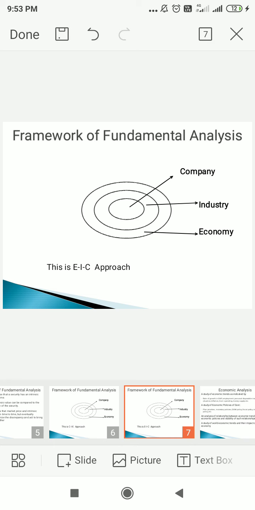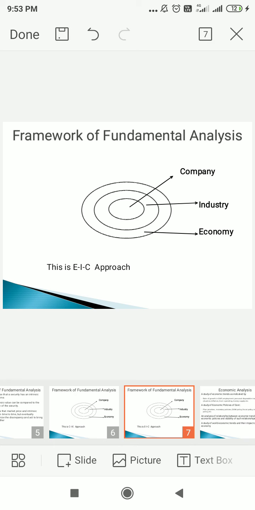So we can also take the diffusion index, and through that we can also make forecasts about the economy. This diffusion index has been constructed by the National Bureau of Economic Research in the USA. In a simple shortcut, with the help of economic indicators, leading indicators, coincidental indicators, lagging indicators and the diffusion index, we can understand economic forecasting.